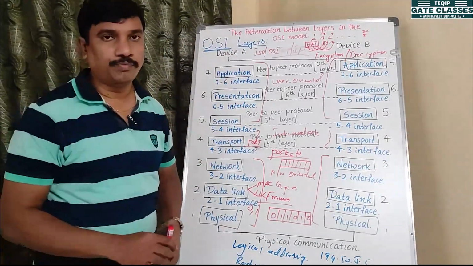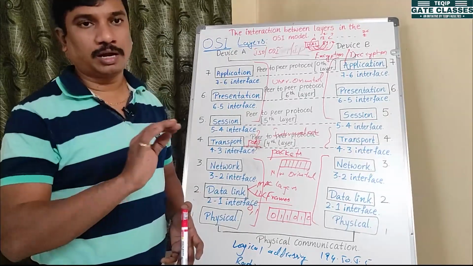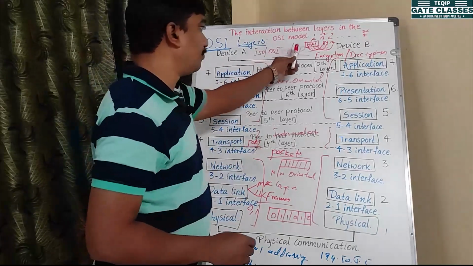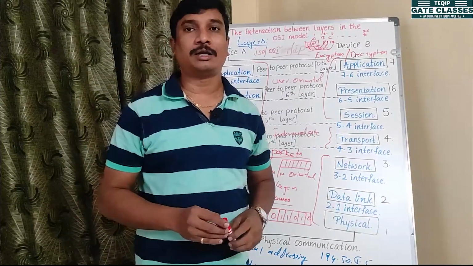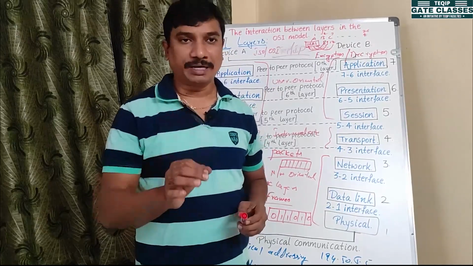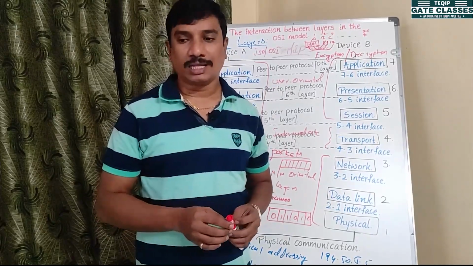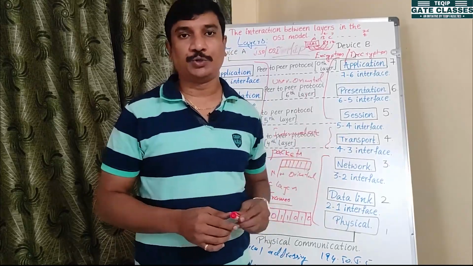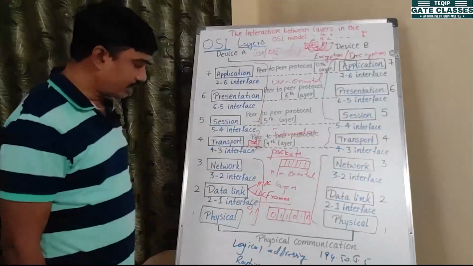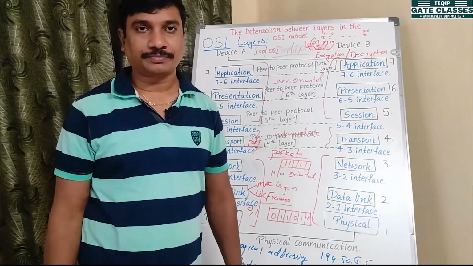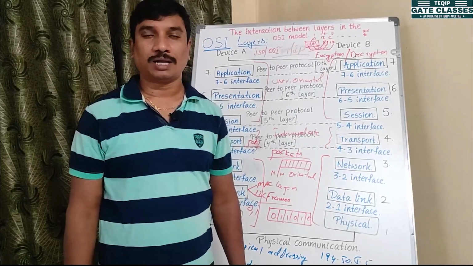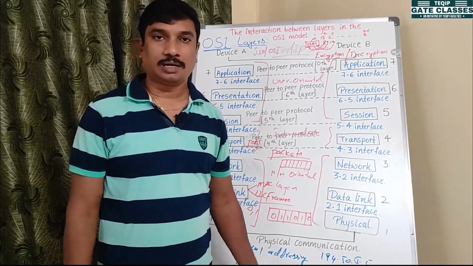Once again, I am telling you, OSI is a reference model, not a fully implemented model. Whereas TCP/IP, transmission control protocol, internet protocol, is an implemented model. Today all the networks are using TCP/IP only. So this is the class for today. Once again, I will summarize the class. Today we have discussed the layers concept. What are the layers? Layers' tasks.